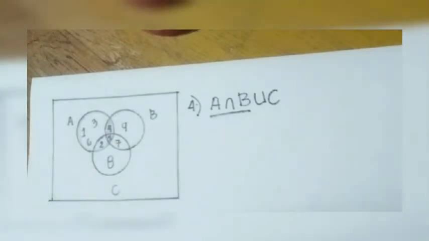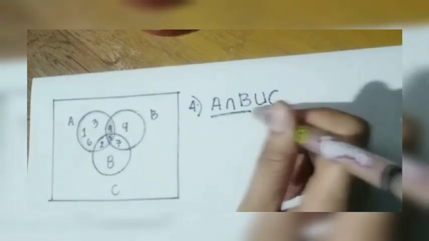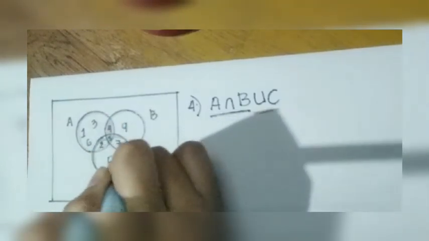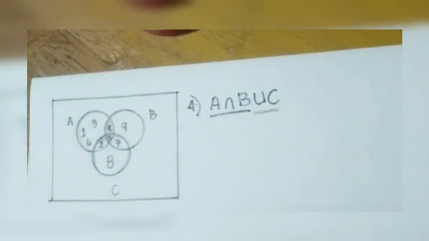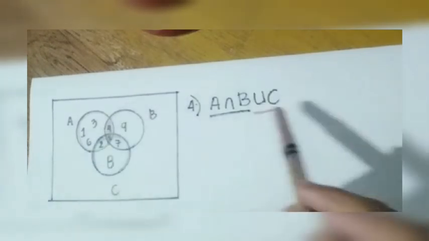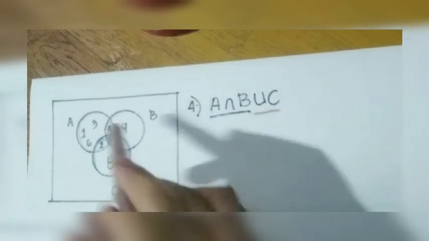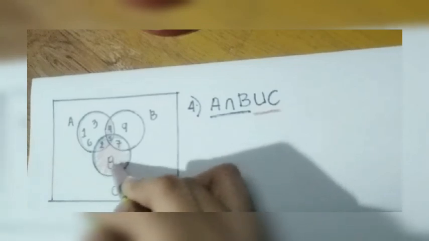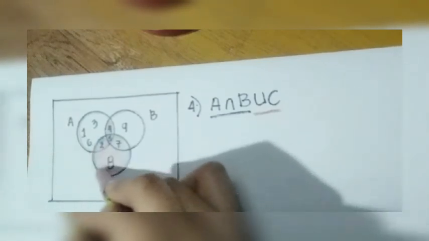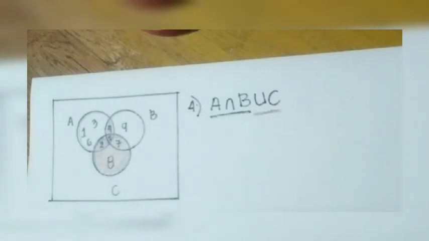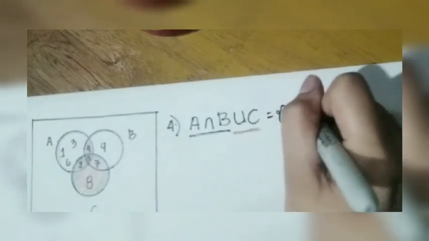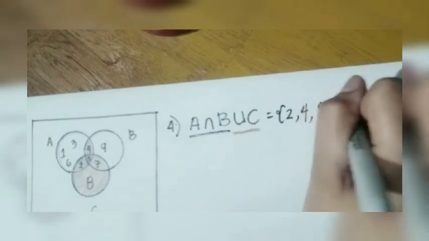Now we're not yet done. We need to combine this with the elements of C. Since my C is this part, this intersection earlier that we had, the 4 and 5, we need to combine it to C. So 4 and 5 combine to our C. So meaning to say, this brown part are the answers. So I have A intersection B, then union C is equal to 2, 4, 5, 7, and 8.